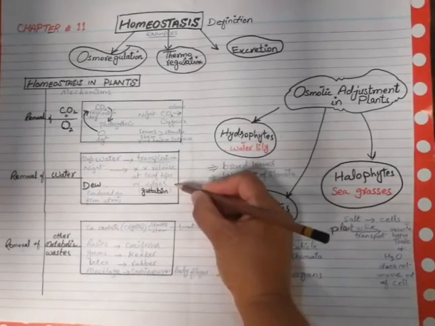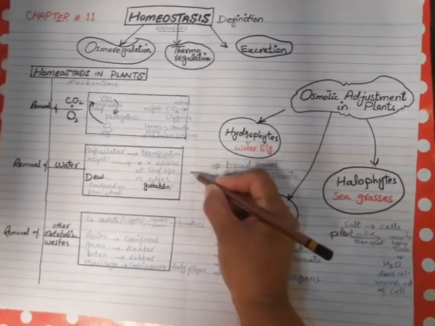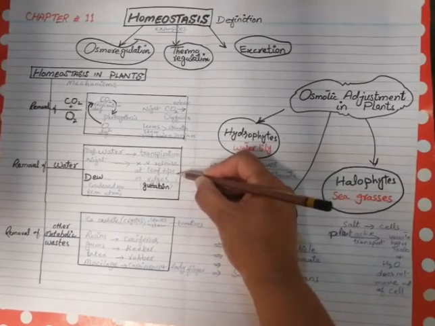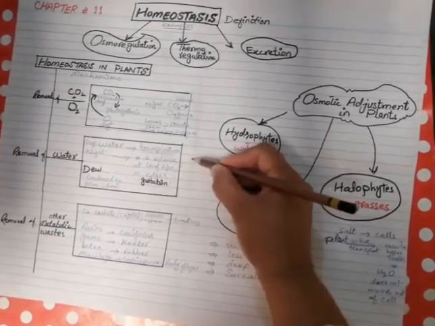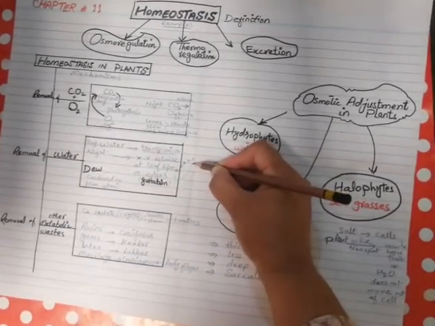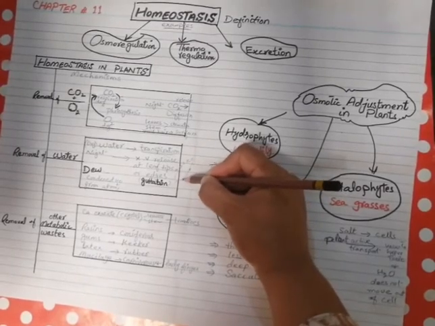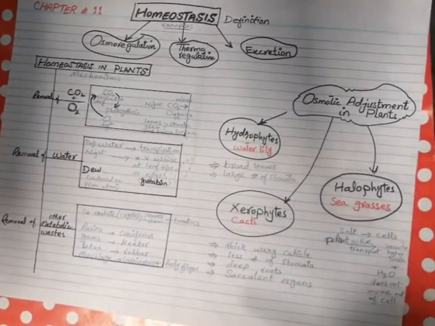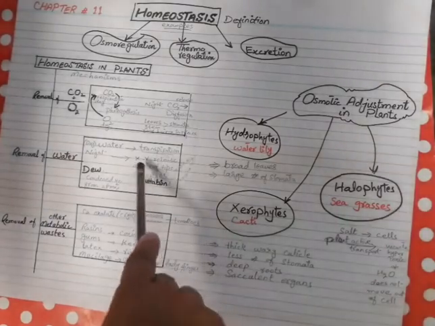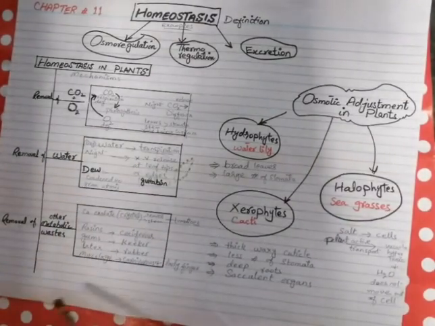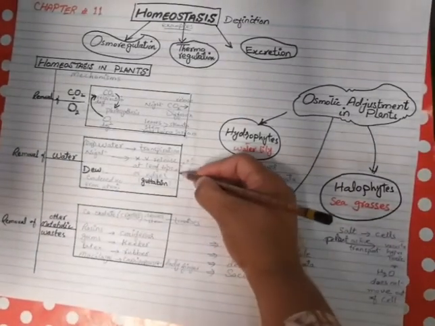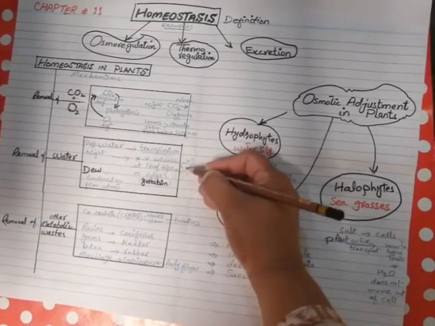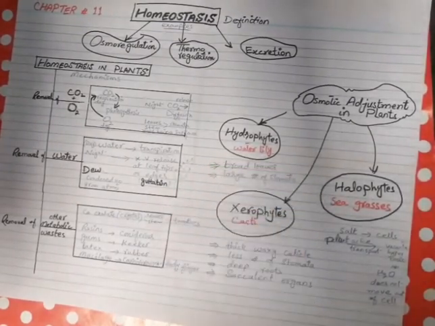You can see that guttation process in the morning because small droplets appear on the margin of leaves, and that should not be confused with dew. What is dew? Dew is small droplets present on the surface of the leaf.